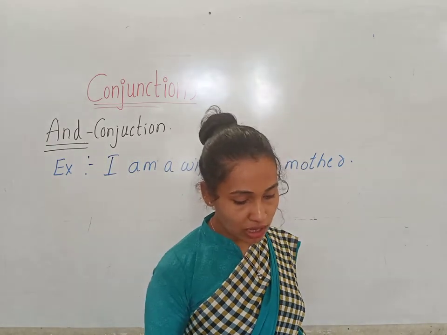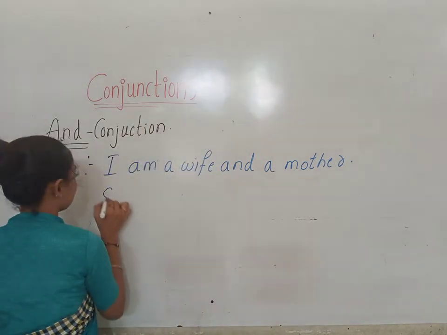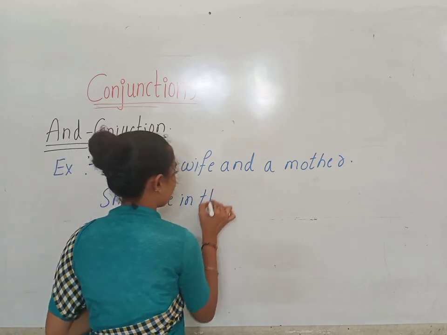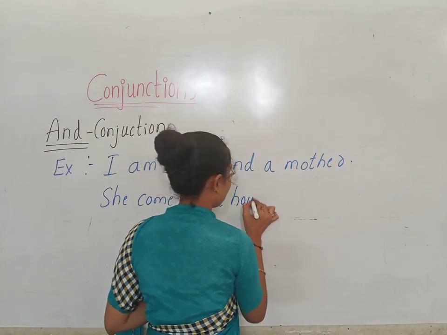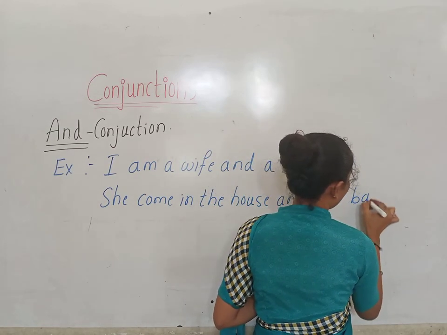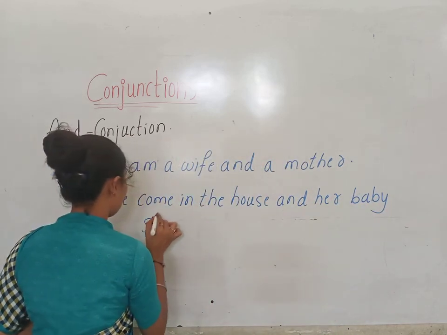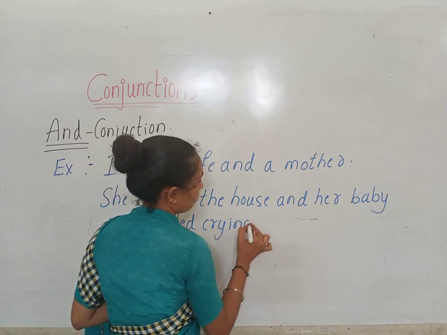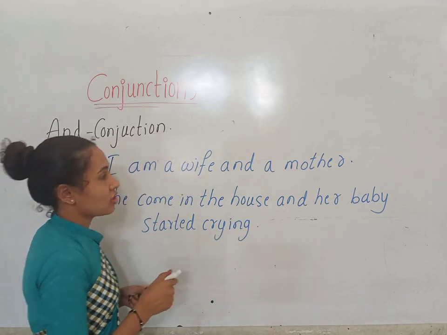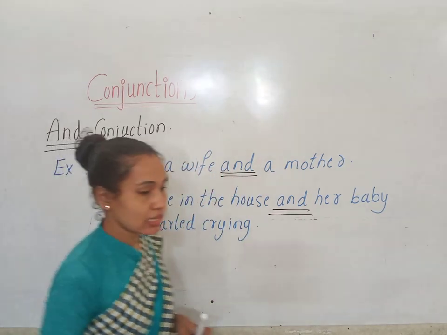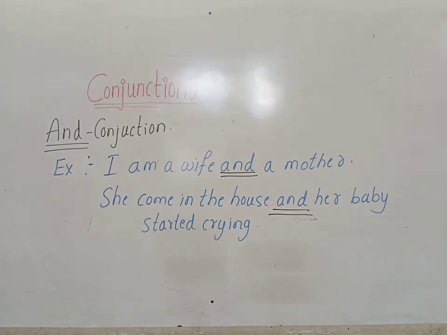She came into the house and her baby started crying. So here and is the conjunction. They join two sentences. Okay, children, have you got it?